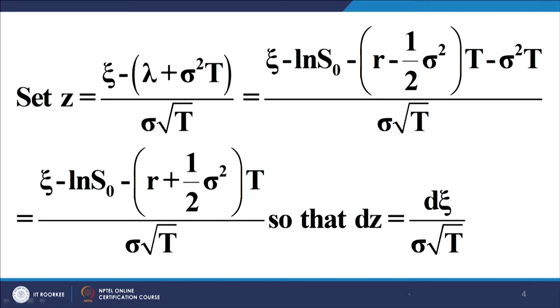And now, the important thing is what will be the limit corresponding to log of k. Let me briefly work it out.